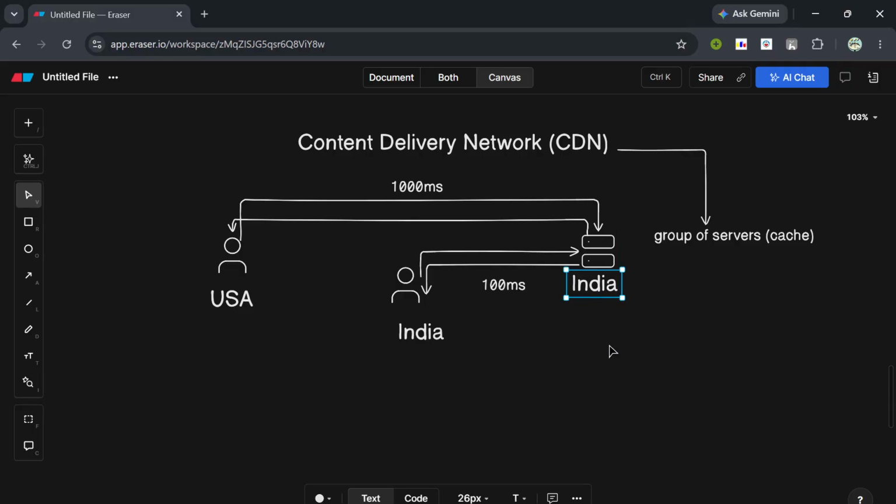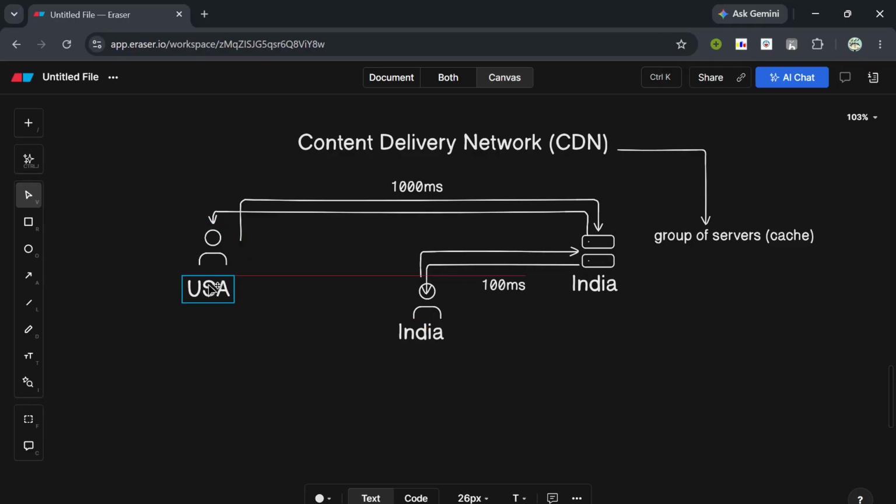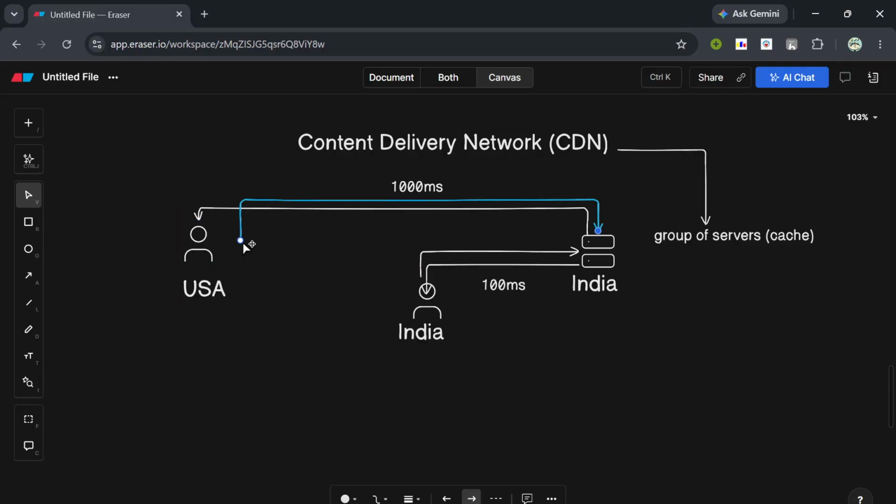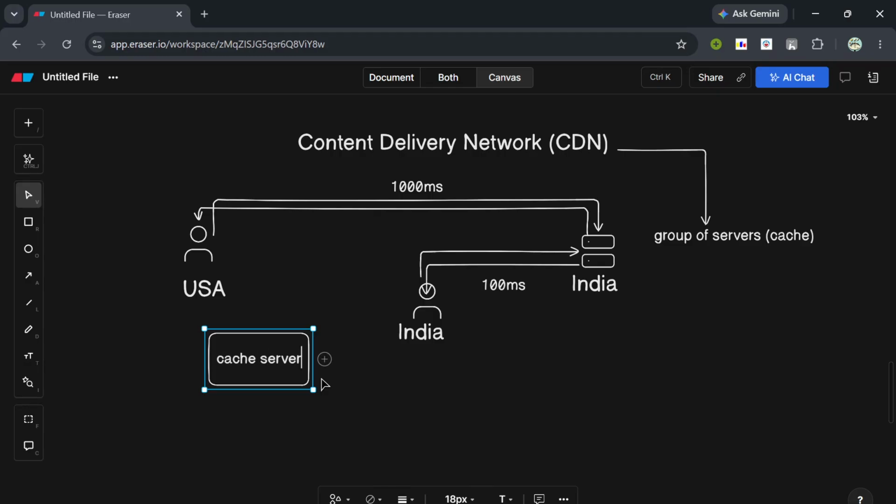So let's say our origin server is present in India and we have a client or a user sending requests from the US. So what we do is we have a cache server which is located in the USA.